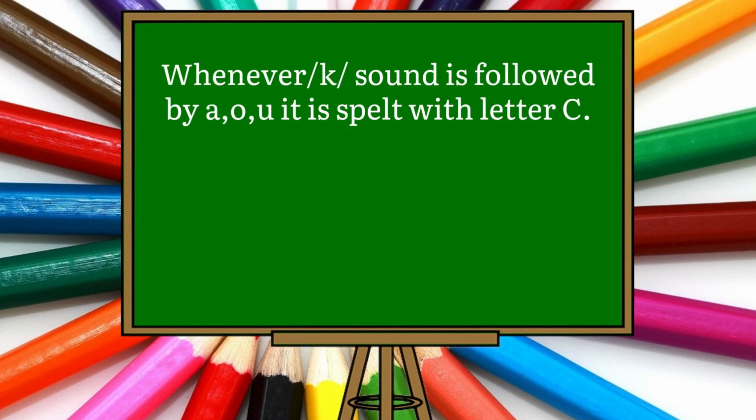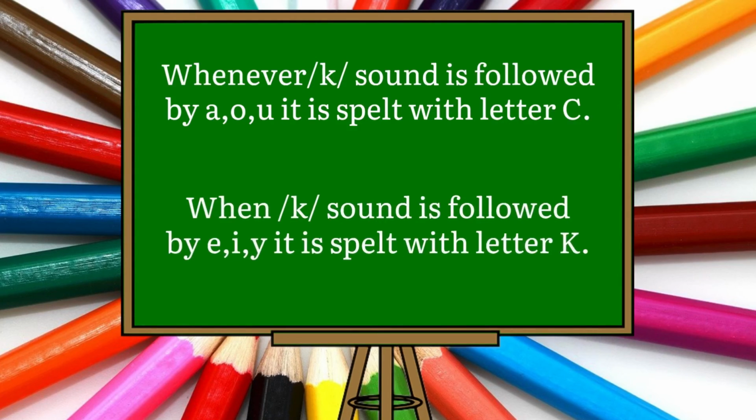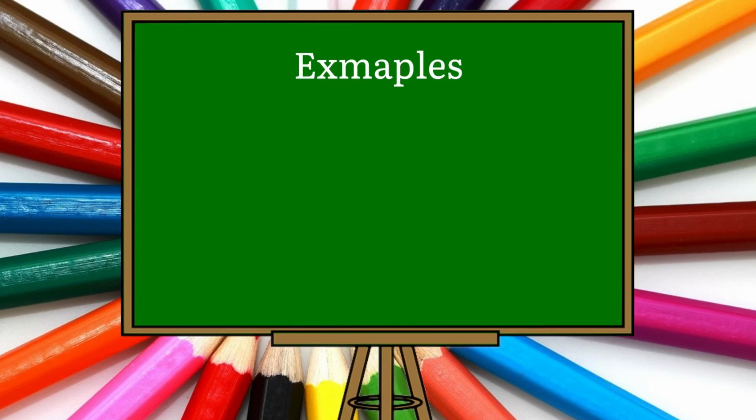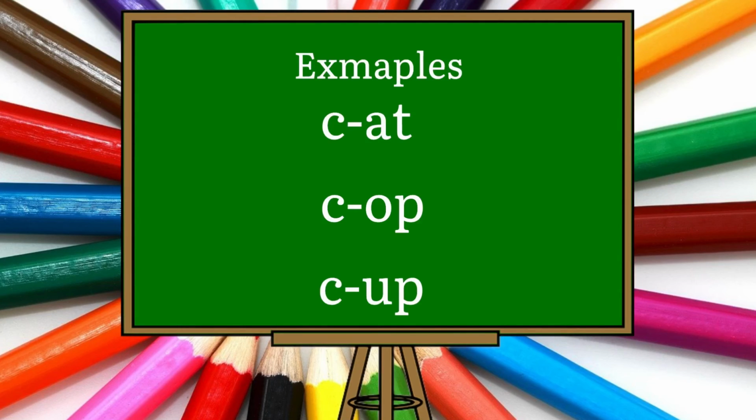Whenever K sound is followed by A, O, U, it is spelled with letter C. And when it is followed by I, E, Y, it is spelled with letter K. Let's see some examples. Cat, cat, cop, cop, cup, cup. Here, k sound is followed by A, O, U. So it is spelled with letter C.